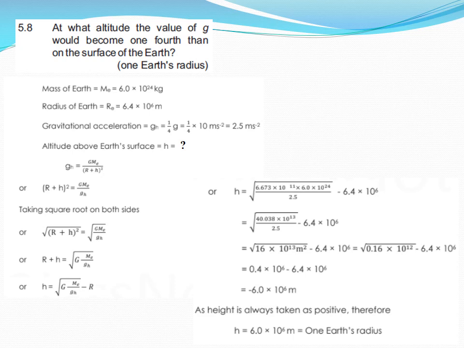The square root covers the whole G Me over gh term. This point is to be noted. After simplification we have 6.0 into 10 to the power 6 meter. As height is always taken as positive, therefore h equals 6.0 into 10 to the power 6, equal to 1 Earth's radius. So this is the solution of numerical 5.8.